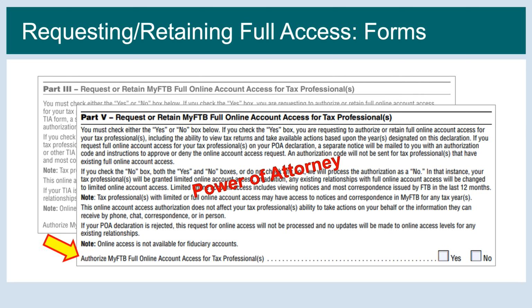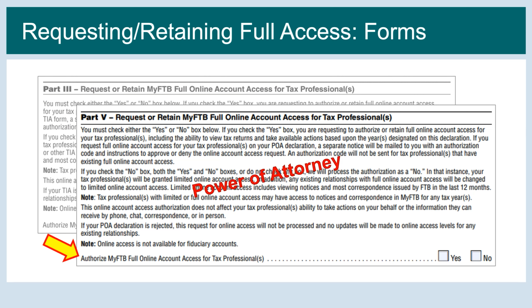If submitting a POA and attaching the 3520 form, then the access level requested in the wizard must match Part 5 on the form. In most cases, whenever FTB receives a request to grant full online access, whether requested on the original TIA or POA submission, or after the fact through MyFTB, we send the 3911 Full Online Account Access Requested Notice.